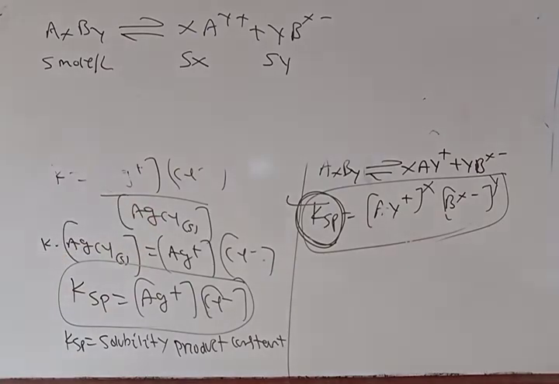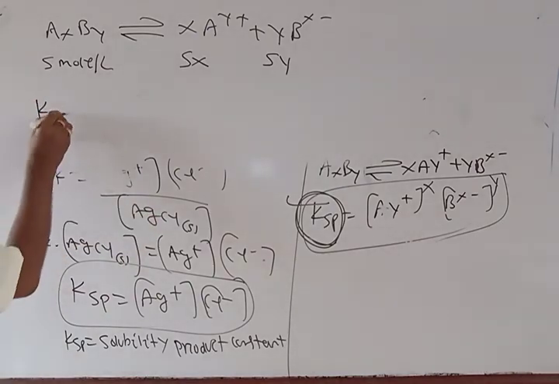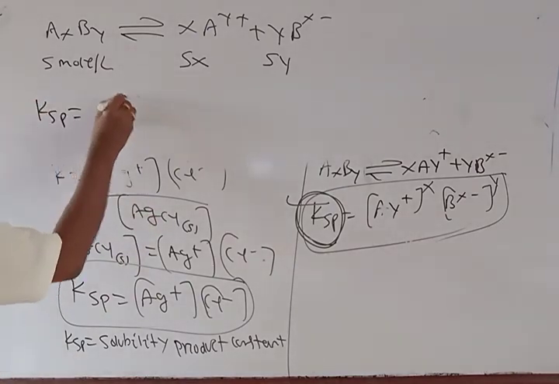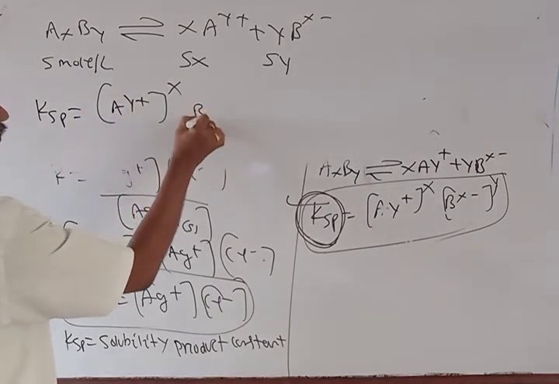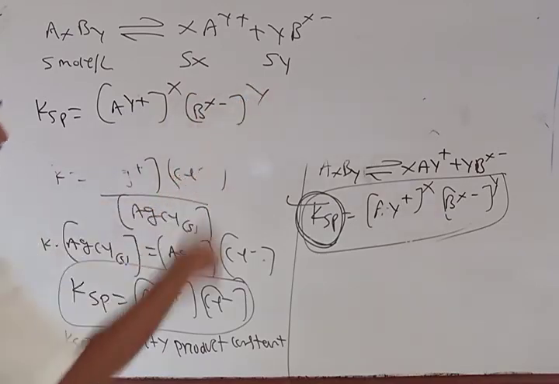So here KSP is equal to Ay plus power x into Bx minus power y.